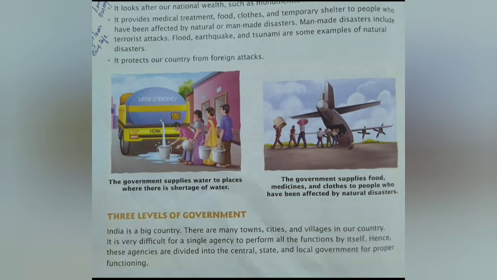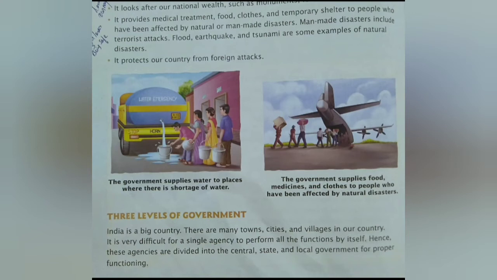We'll come to the central government. What is meant by central government? I explained that even in the last class. For example, think about this: central government, state government and local government. Central government is our principal. State government is our class teacher. And the local government is the class leader, or class manager, or representative.